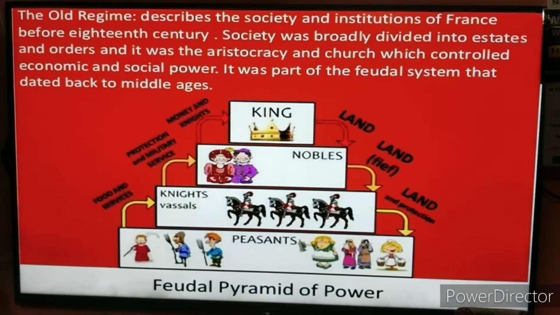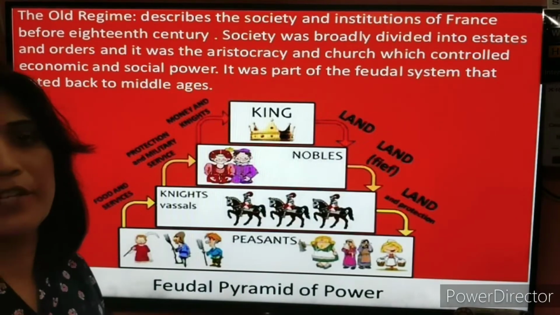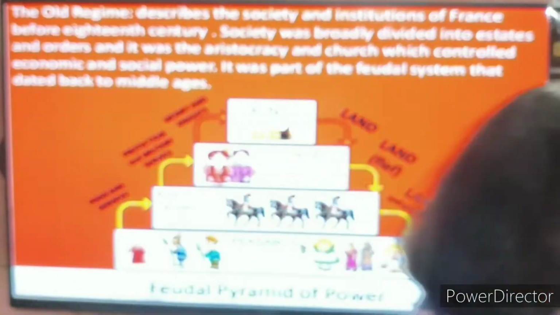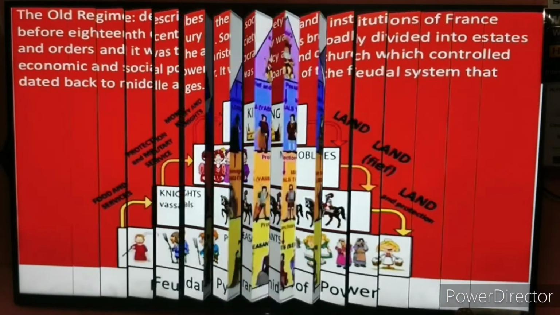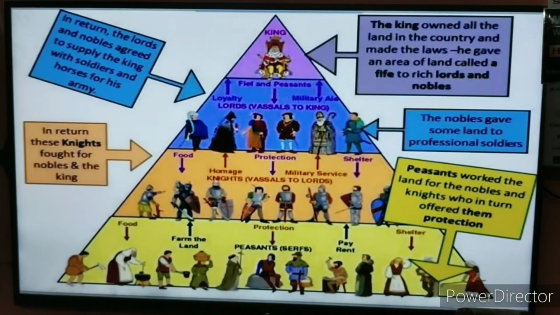To meet all these expenses, the king came up with a proposal and decided that he is going to increase the taxes. Now, who are going to pay the taxes? What would be the condition? Who would be paying the taxes, and on whom would the taxes be laid? Students, this you can see. This is another pyramid.